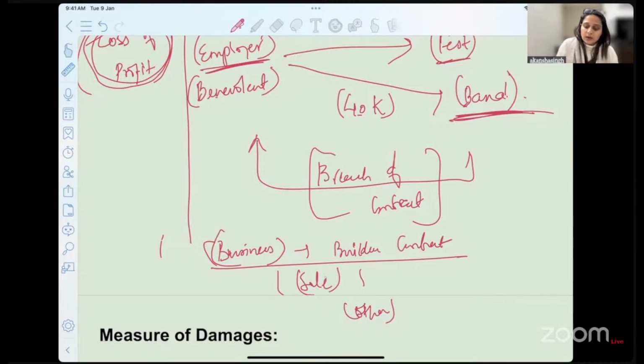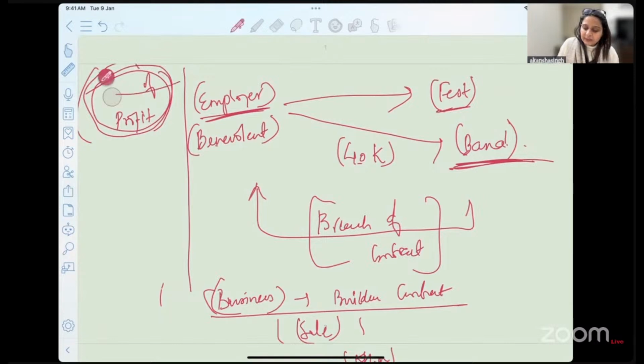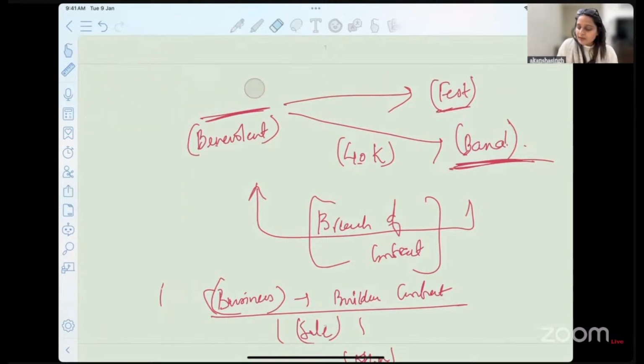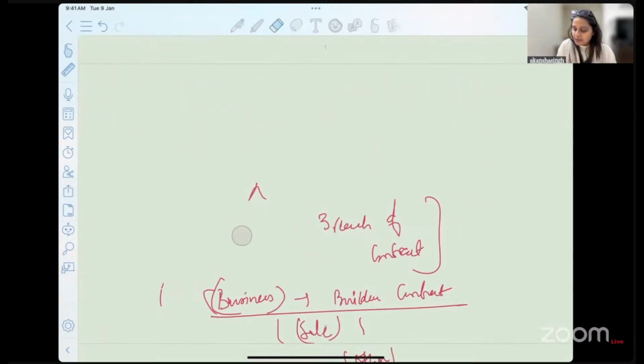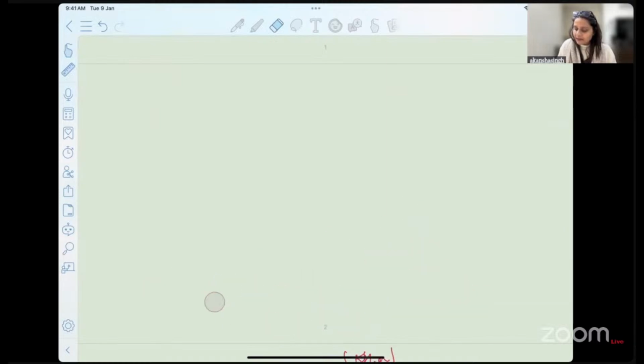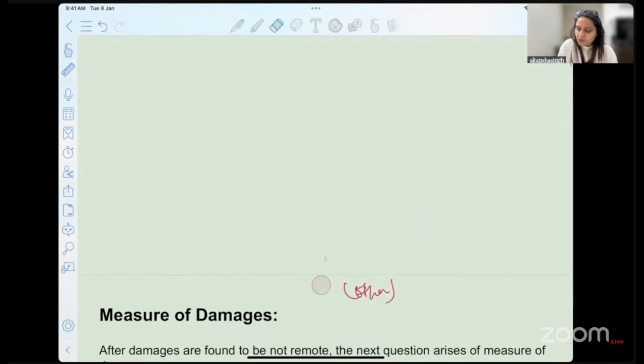I hope that you're clear with the example. I'm not giving you an answer right away, because I want you to think, after we are done with the discussion, as to what should be the answer to the first case. I have changed the facts of the case and used the term chia seeds, but it is rather something else. And this is from a given case law only, where part of the contract was performed and the rest was left over. And how do we find out the damages in that given situation?